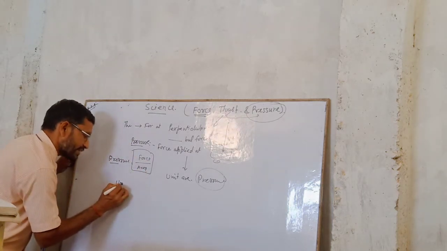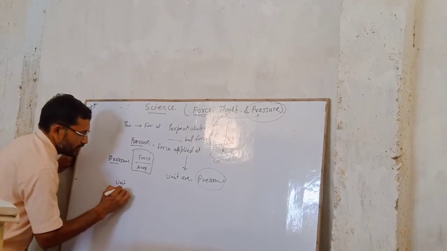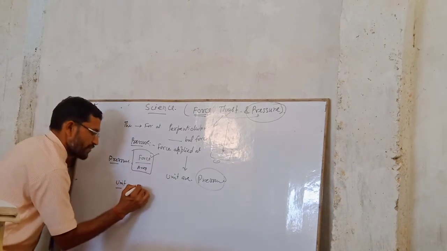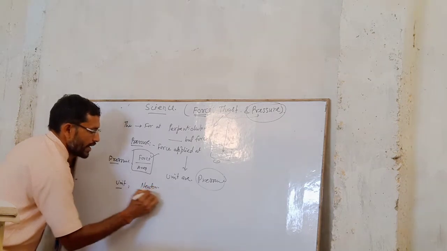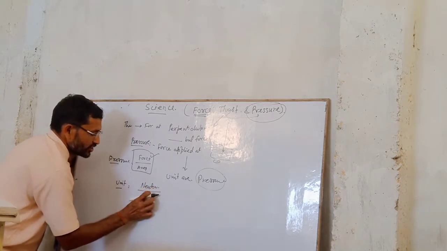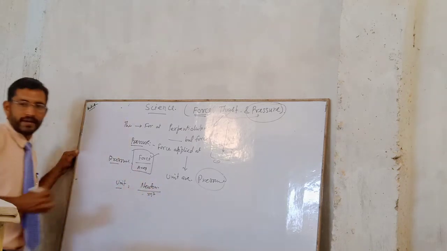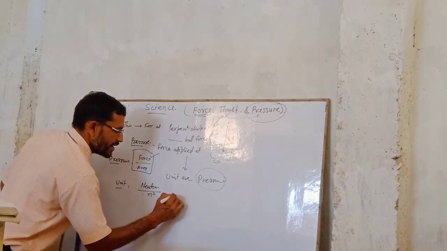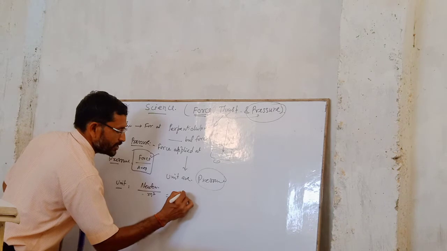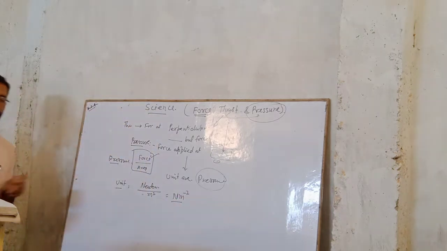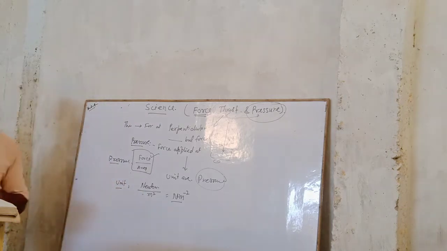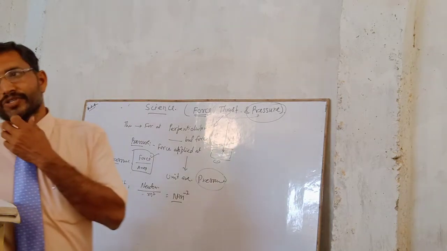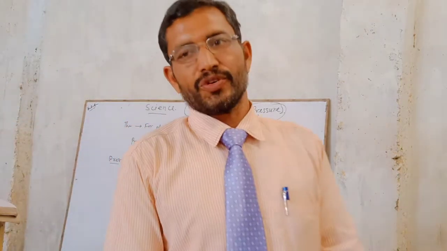The unit for that formula is what? Unit of force is equal to what? Newton. And by area, that is meter square. So may I write in this way, Newton meter square, or Newton is the unit of force, and meter square is the unit of area.